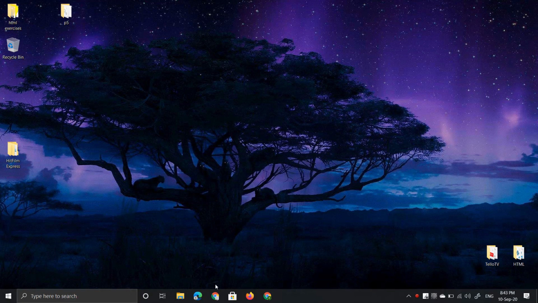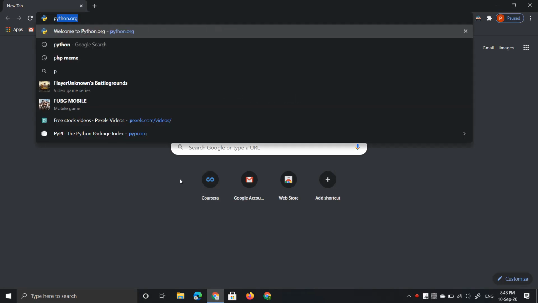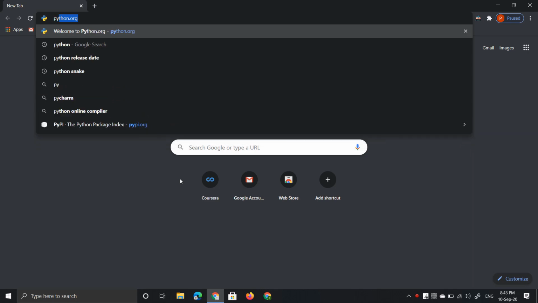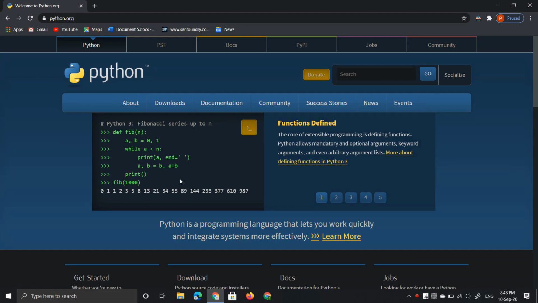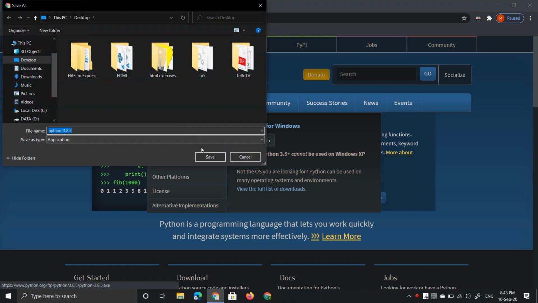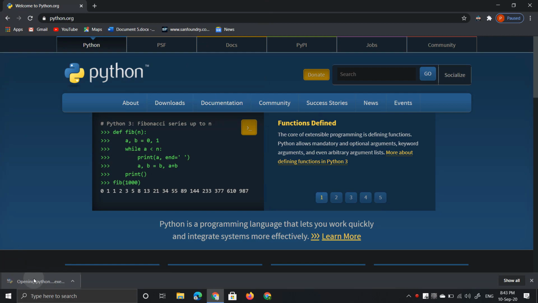Let's go to the Python web page. By the way, all the links will be in the description. Here, in the download section, we can see Python 3.8.5. Click it and the download will start immediately. Let me save it on the desktop.